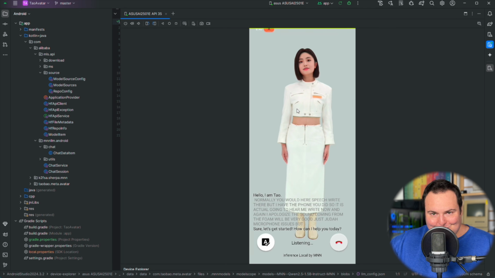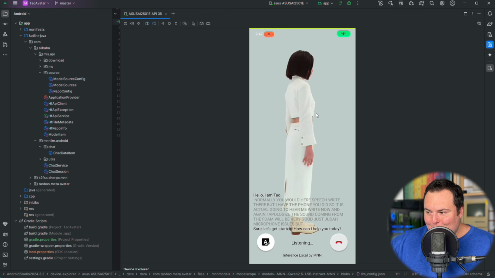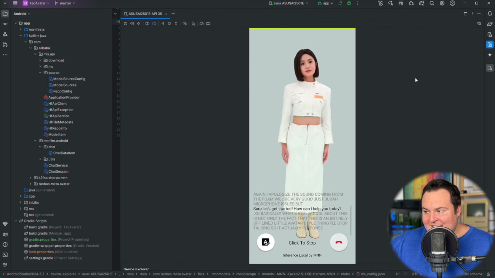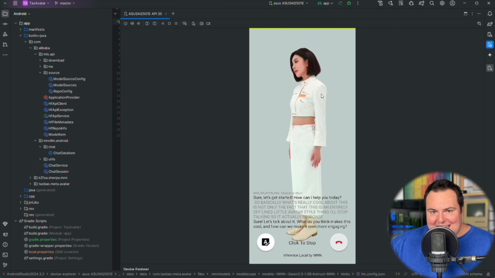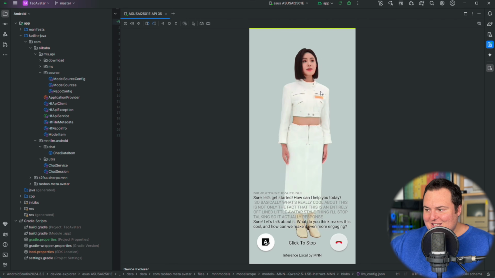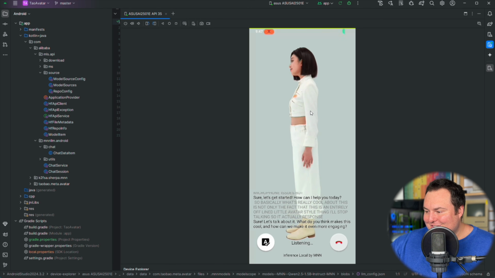So basically what's really cool about this is not only the fact that this is an entirely offline little avatar style thing, I'll stop talking so it actually responds. But basically, the way that this is actually being generated and... Okay, so let me pause this real quick.